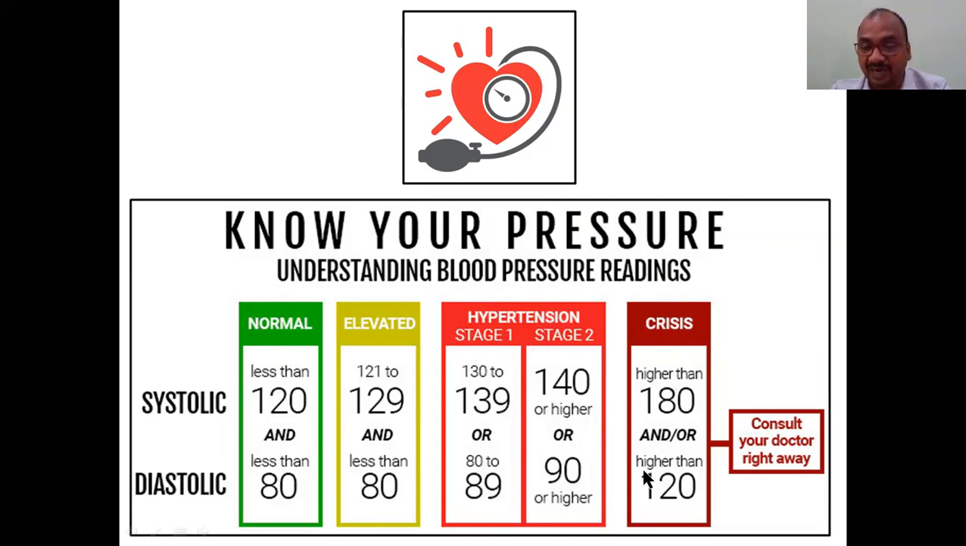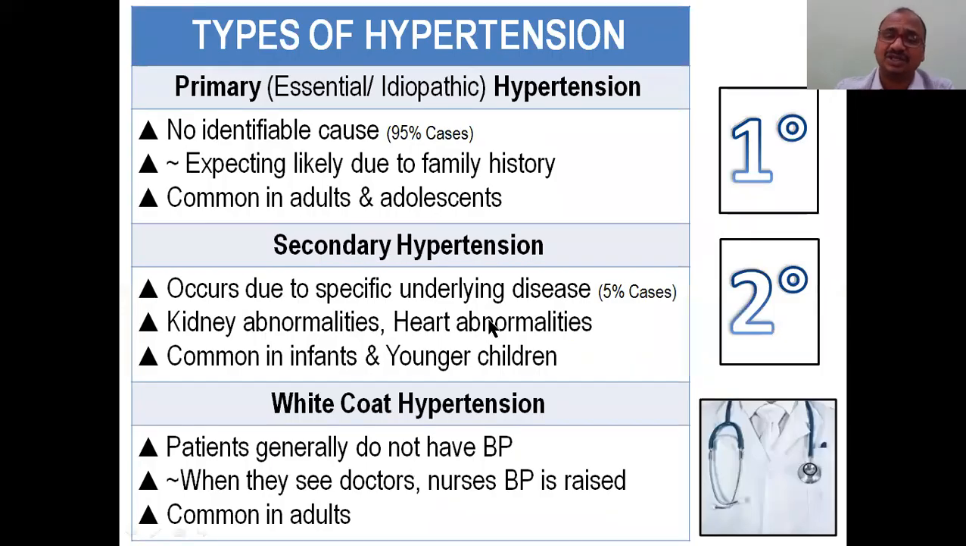If it leads further, it becomes a crisis: higher than 180 and or higher than 120. This is a crisis. Immediately the patient may go into a coma, or a brain stroke or heart stroke may come. Consult the doctor immediately. Actually, it is at this stage only that you have to consult a doctor. It is an immediate emergency case. All these are very, very important stages of hypertension. They will ask in the examination; they will give the stages on one side and the parameters, and you have to match them.